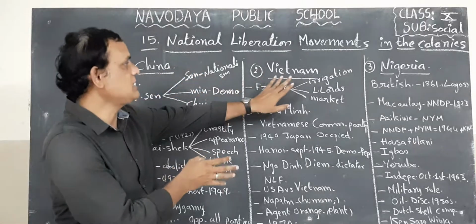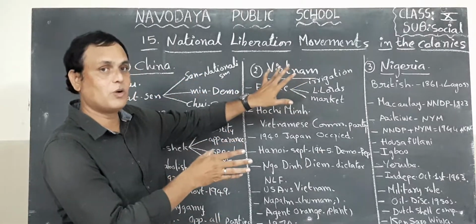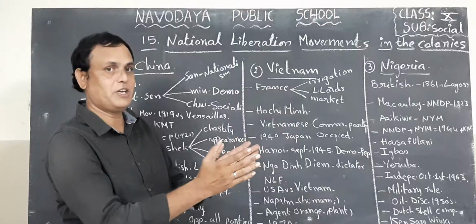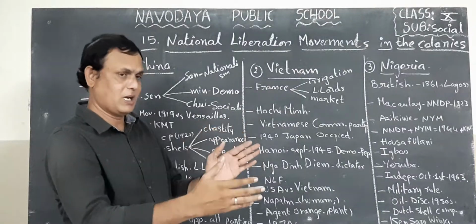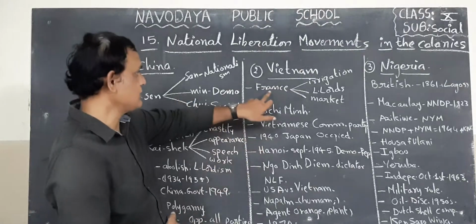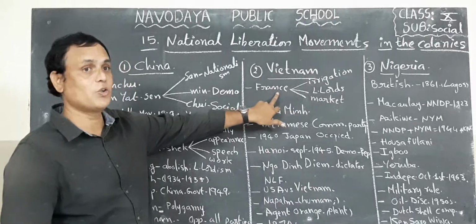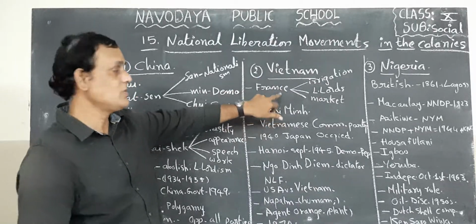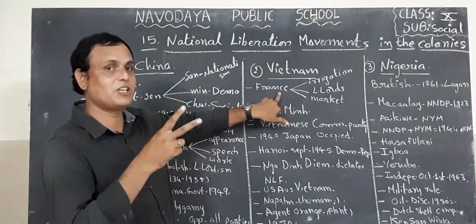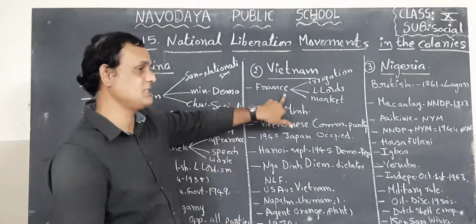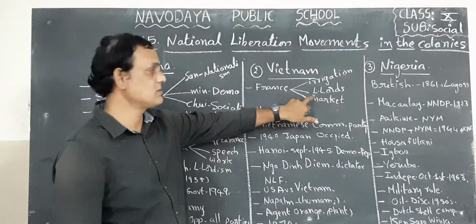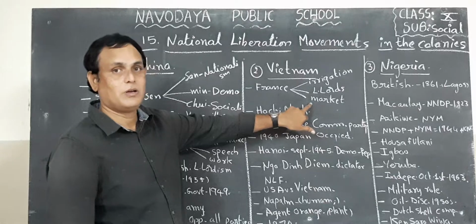Next one, this is Vietnam. Vietnam also belongs to our Asian continent. It is a neighboring country after our country, Bangladesh, Thailand, Laos, then Vietnam. Now listen, Vietnam was under the control of the French, that is France. The French government followed a threefold strategy. What is the threefold strategy? They developed an irrigation system, they encouraged landlords, and they provided a market system.